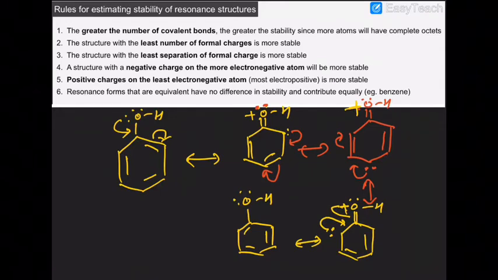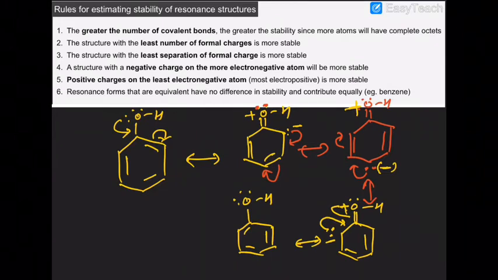Now here you can see that wherever the lone pair goes, it creates a -1 charge. By calculation of formal charge, you can determine that oxygen carries positive charge. So the greater the number of covalent bonds, the greater the stability, since more atoms will have a complete octet. If you see here in this case, the number of covalent bonds in each structure is the same.